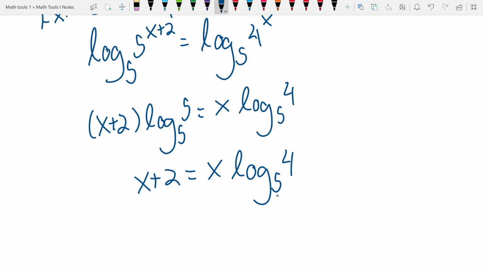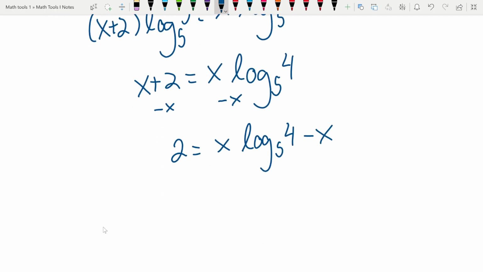So in general, just think about this like if this was 3 or something, right? What we would do is we would get all the x's to one side. So we'll subtract x from both sides. And we get 2 equals x log base 5 of 4 minus x. Okay. So just pretending like if this was 3x, we would do 3x minus x and get 2x, right? So it's no different, even though this is a weird number, it's still just a number.